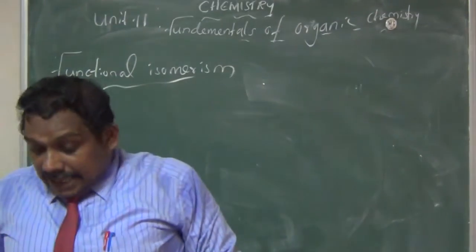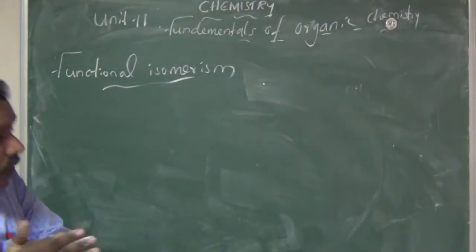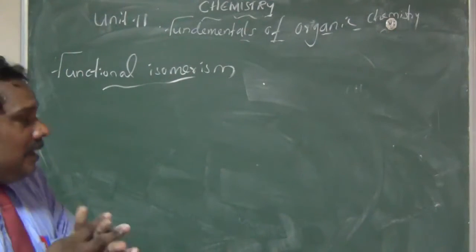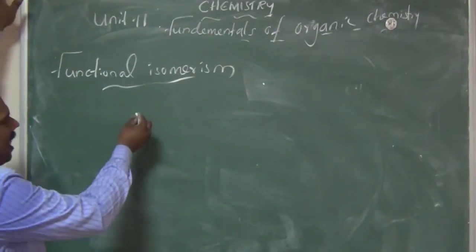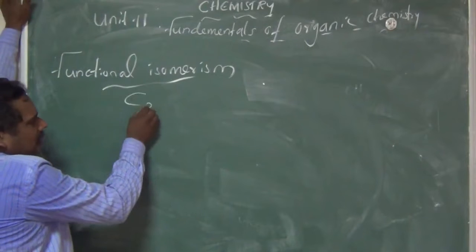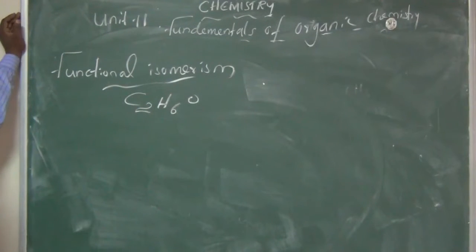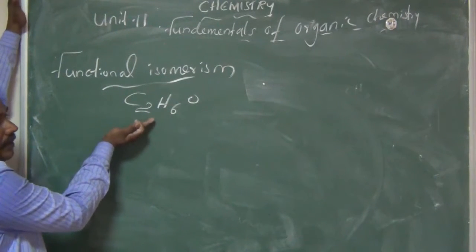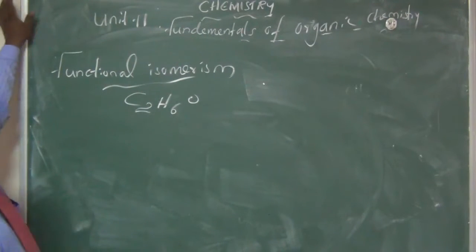Compounds having the same molecular formula but different functional groups. Let us take one small example about functional isomerism. The compounds having the same molecular formula C2H6O are a very good example. Using this formula, I am writing two functional groups.